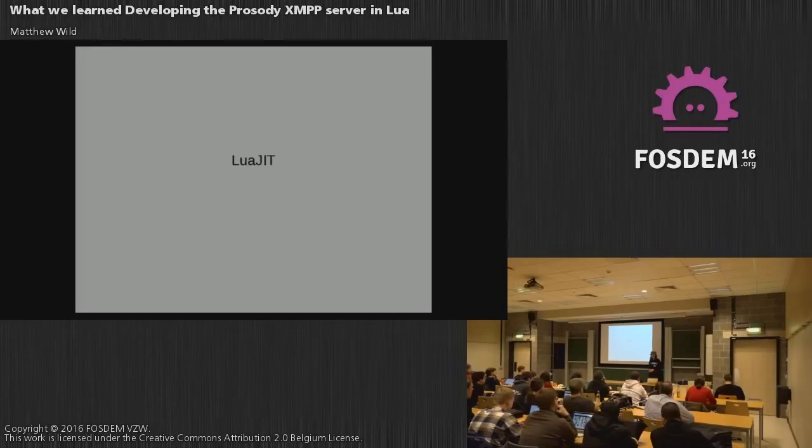LuaJIT, I have to say a word about. It's an amazing technological achievement, and it does make some difference to our benchmarks in throughput. Its FFI also allows us to quickly write bindings to libraries and platform APIs that we don't have immediate access to, without having to compile any code. It's quite useful. But overall, we haven't found it a good fit for Prosody, on production systems at least. FFI code tends to be more dangerous to run, it's more prone to crashing the server if something goes wrong, than just pure Lua code.